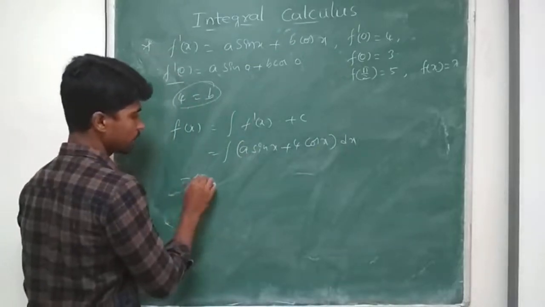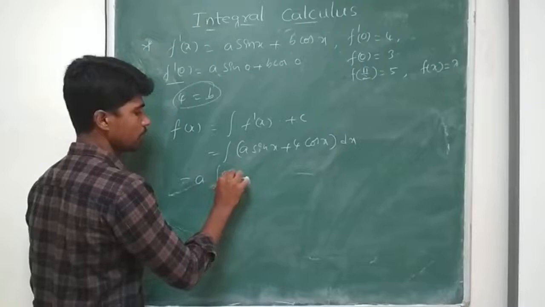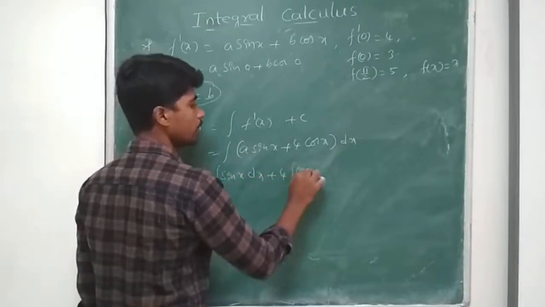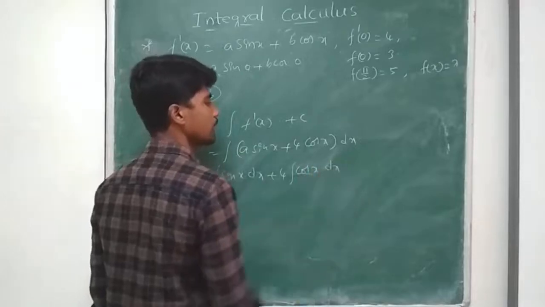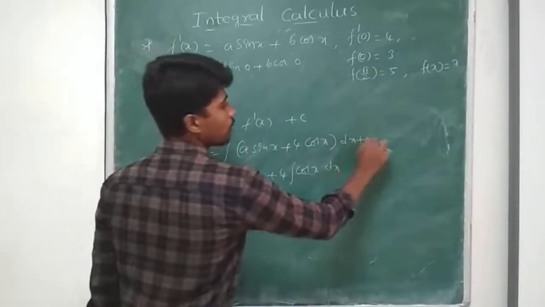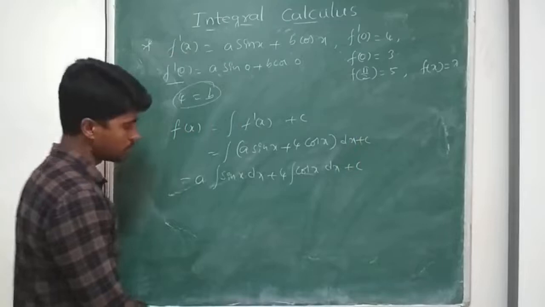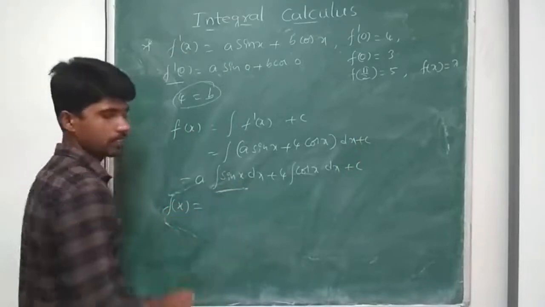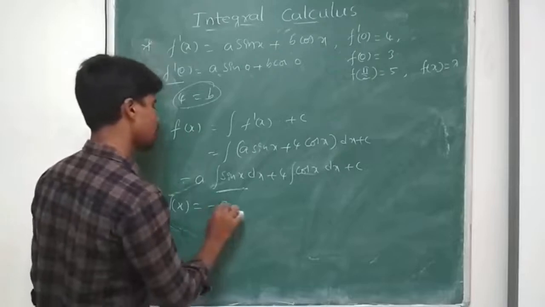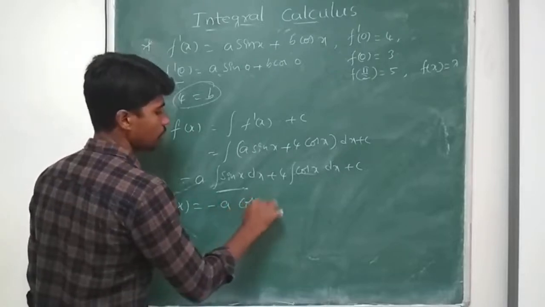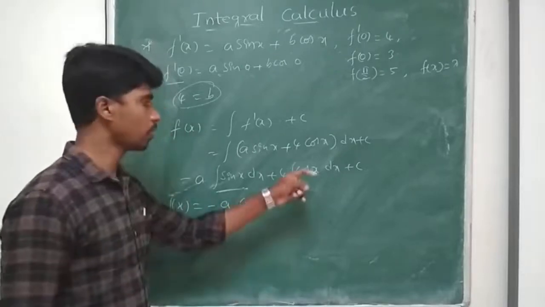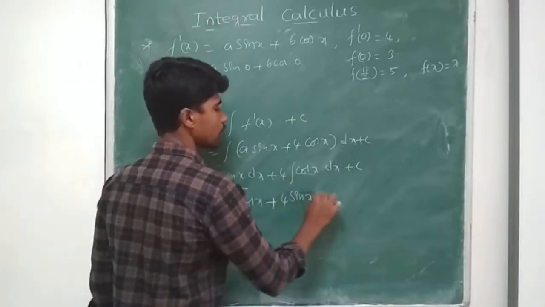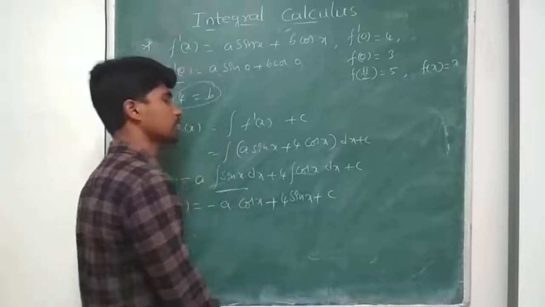So I get a as a constant, a integral sin x dx plus 4 integral cos x dx plus some arbitrary constant c. So f of x is equal to the integral of sin x, which is minus cos x. So I get minus a cos x plus the integral of cos x, sin x. So I get 4 sin x plus arbitrary constant c.